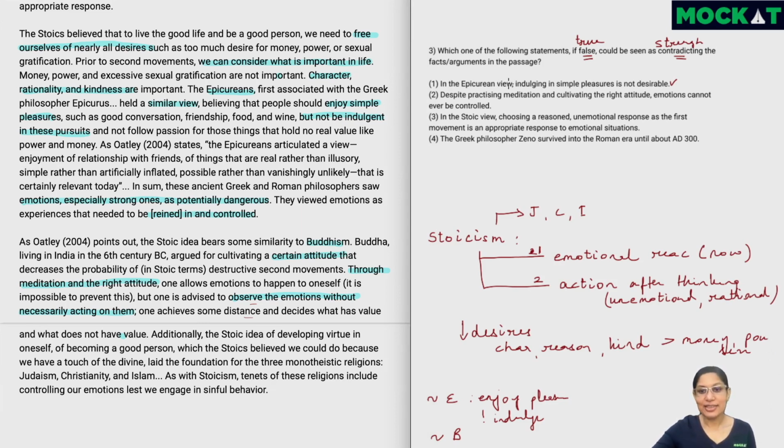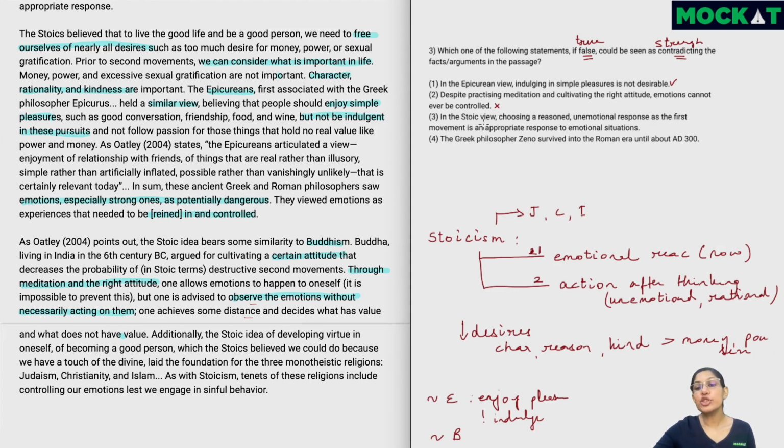Now let's read the others. Despite practicing meditation and cultivating the right attitude, emotions cannot ever be controlled. This is not something which is strengthening the passage, because we know that Buddhism is recommending that if you meditate and you have the right attitude, you can achieve some distance and react in a rational way, right? Even Stoicism is all about having the right attitude and behaving in an unemotional or rational way. So if this would be true, this is definitely weakening the passage, so we can eliminate it right away.